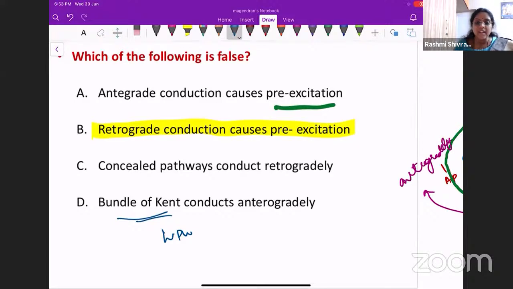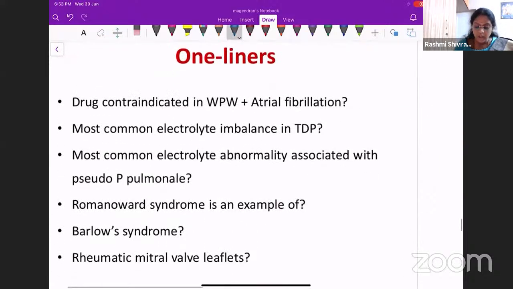Okay. This is a very, very interesting question. So you can have this for your reference later. Okay. So now we have seen a lot about these things. So it's now time for some one-liners.